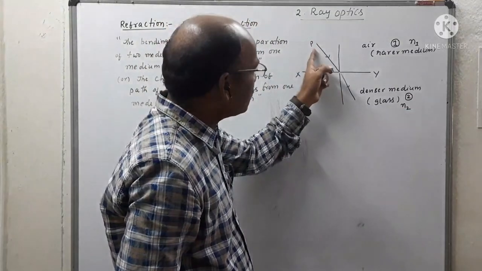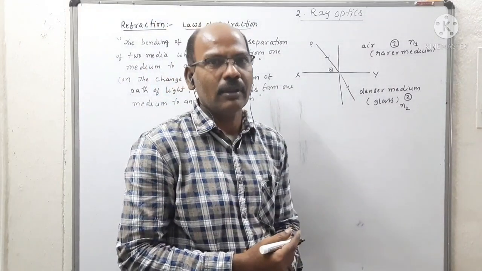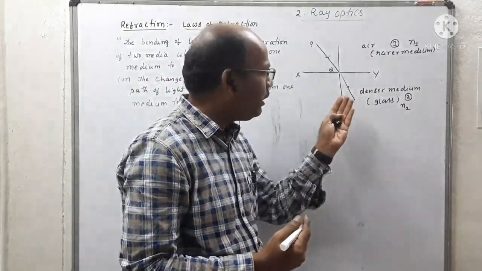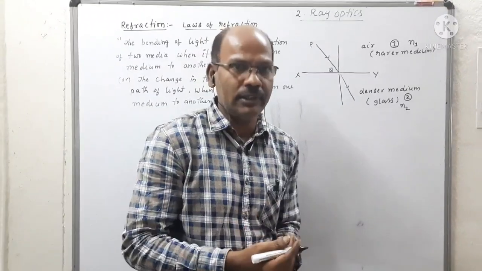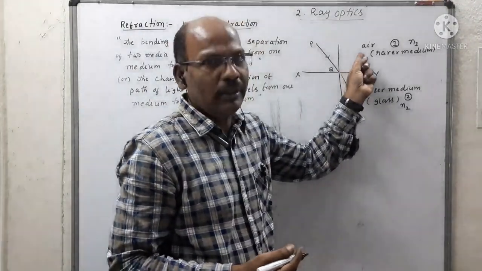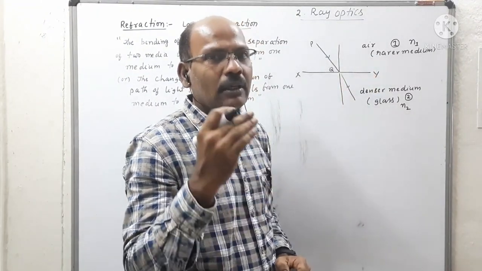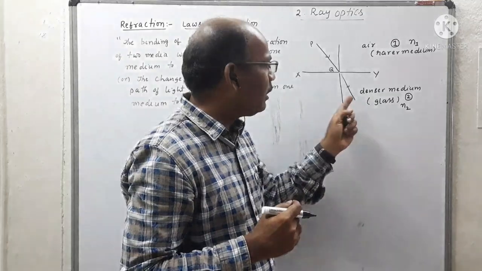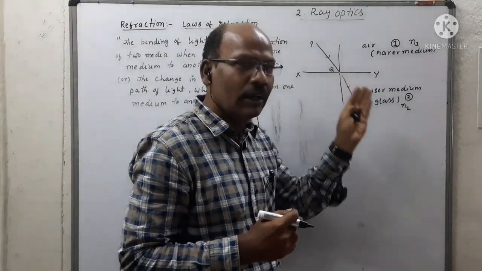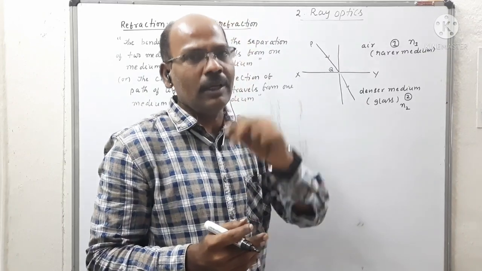Suppose light passes from rarer medium to denser medium, how does the bending of light take place? Conversely, when light travels from denser to rarer medium, there also the bending of light takes place. Here, the refracted ray bends towards the normal or away from the normal. So two conditions should be observed.